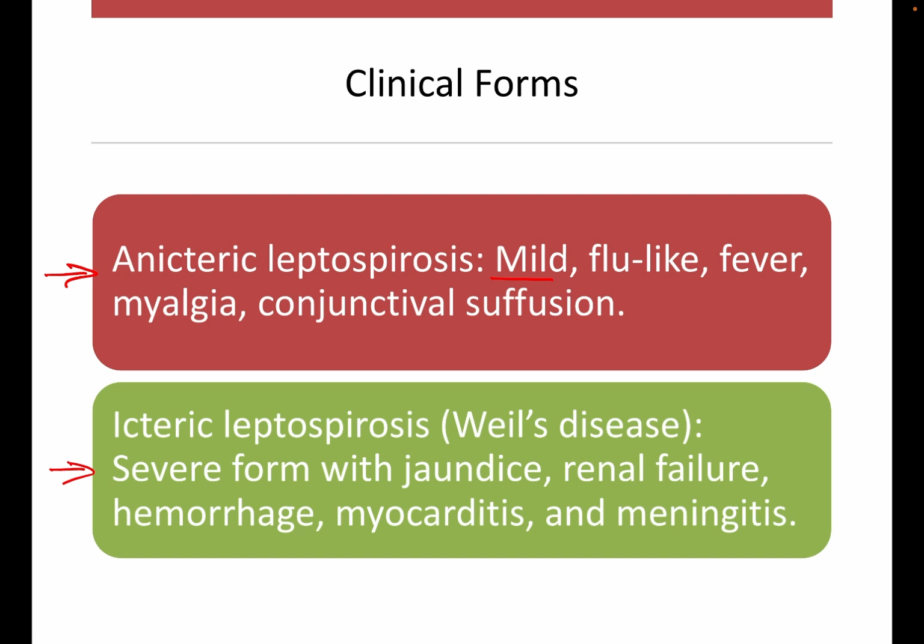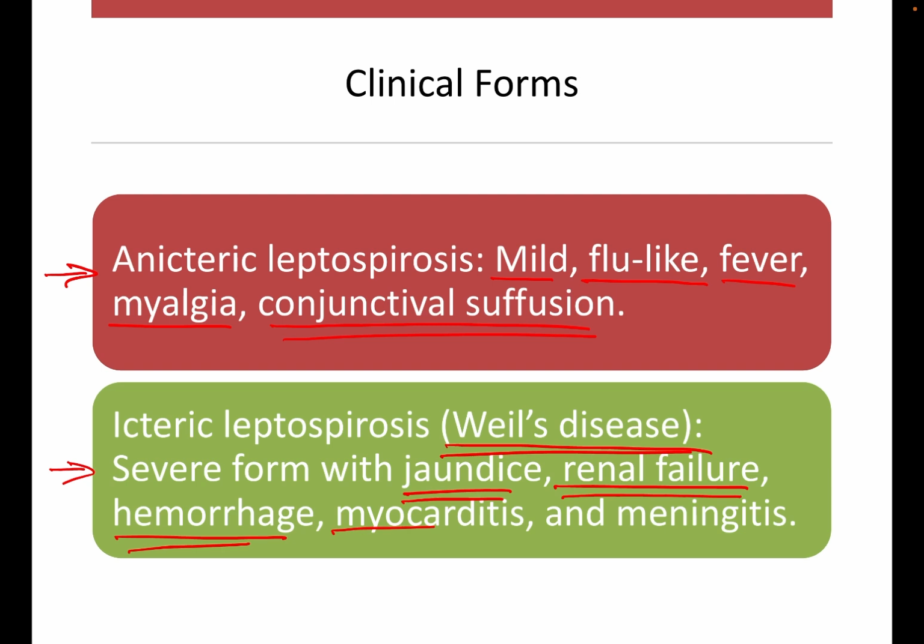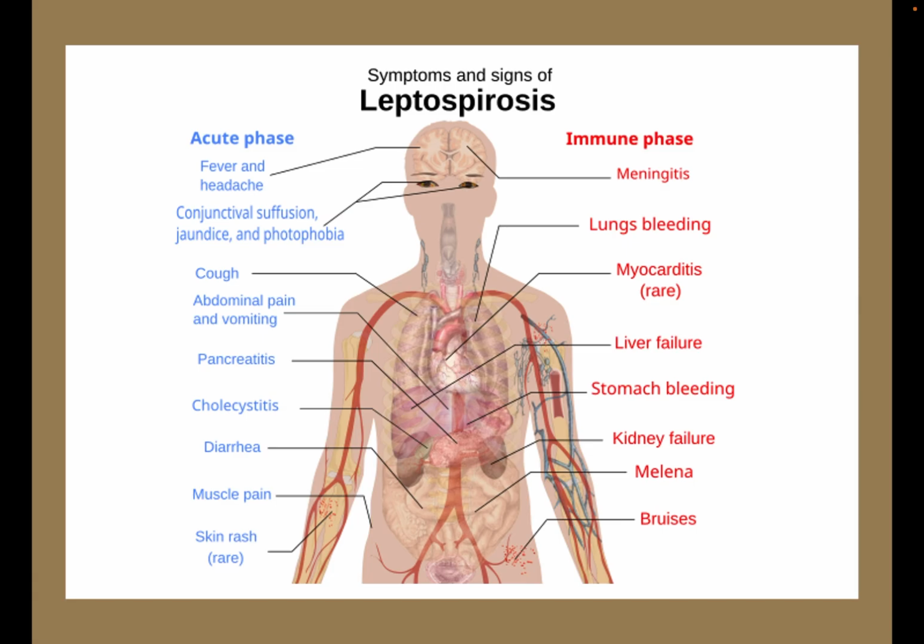In the former, there will be mild flu-like fever, myalgia, and conjunctival suffusion. Whereas in case of icteric leptospirosis, it is Weil's disease, there will be severe jaundice, renal failure, hemorrhage, myocarditis, and meningitis. So coming to the symptoms and signs of leptospirosis.